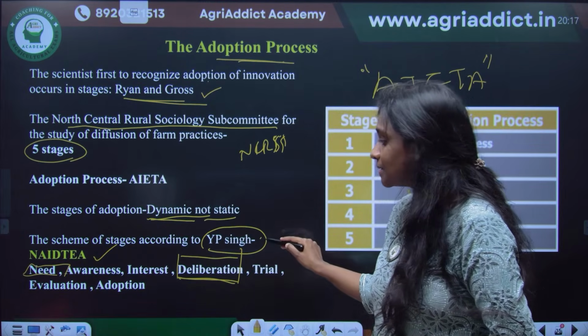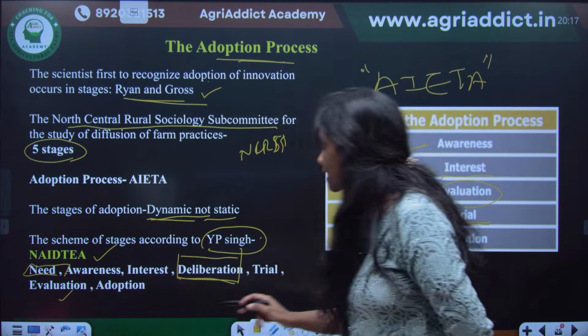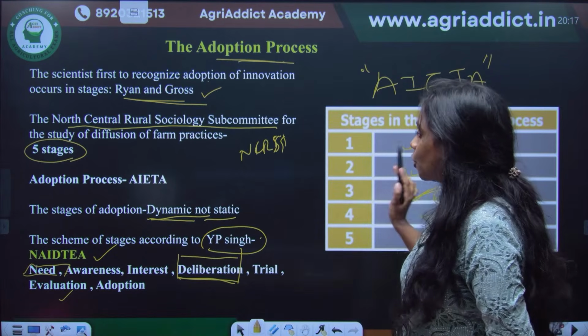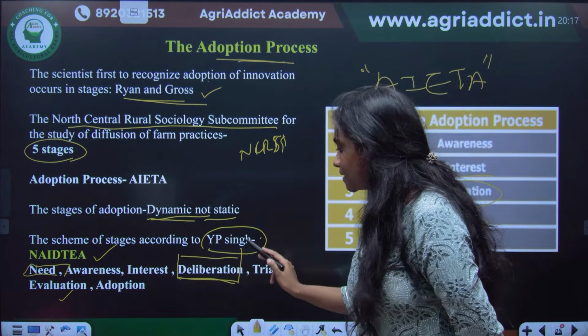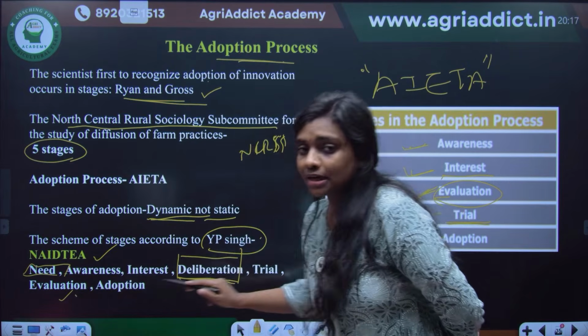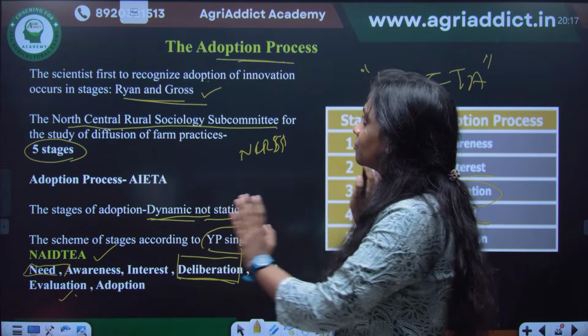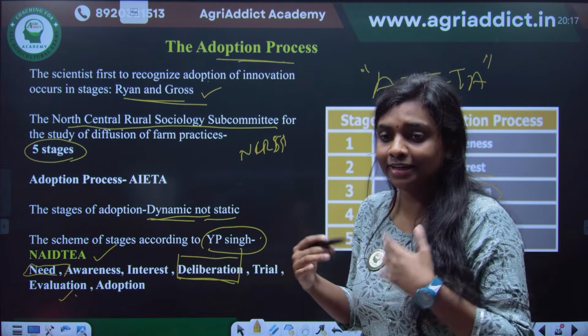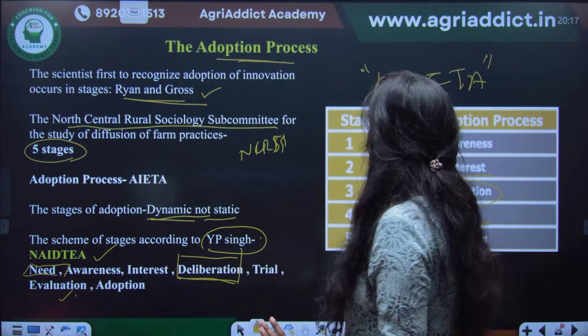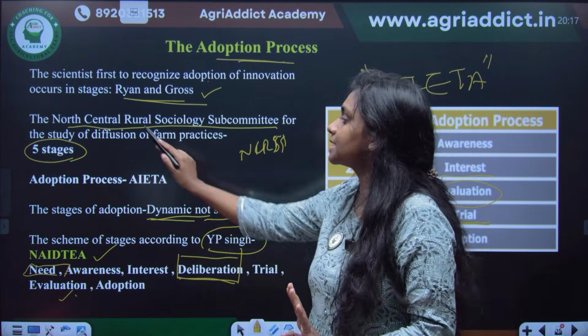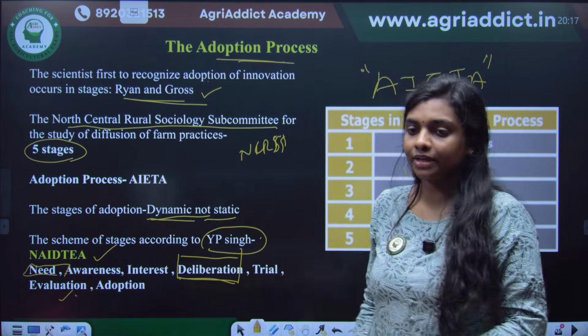Need is also introduced by Singh, and D means deliberation. So according to YP Singh, the evaluation stage comes after the trial, not in the general terms. This is the common adoption process. If you are getting confused, just study the 5 stages AIETA, which is given by NCRSS.